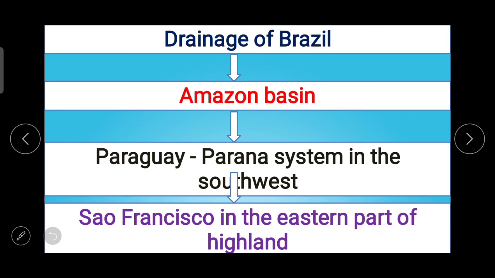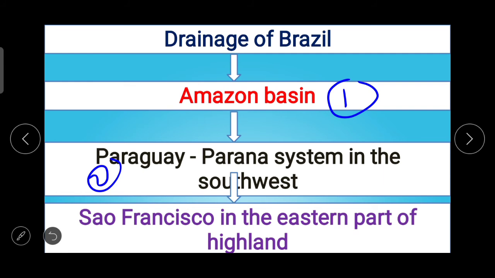As far as the drainage of Brazil is concerned, there are three major river basins. The first one is the Amazon basin, then the Paraguay-Parana system in the southwest, and the last is São Francisco in the eastern part of the highland, and other rivers at the coast. So when we talk about the drainage system of Brazil, we have to talk about all these three river basins: the Amazon basin, the Paraguay-Parana system in the southwest and São Francisco in the eastern part of the highland.